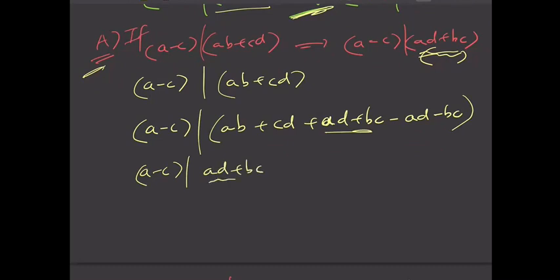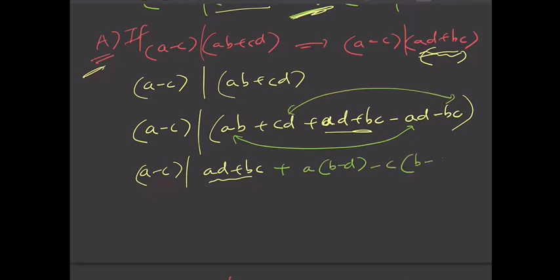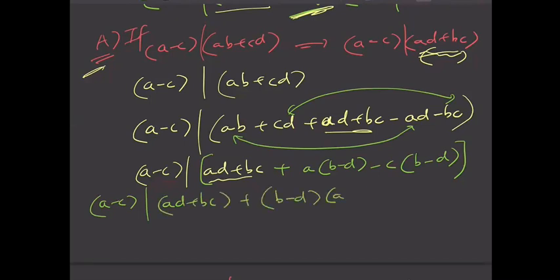because I need to prove that a minus c divides ad plus bc. So I'm leaving it as it is. And then if you take ab minus ad, you can take a as common, so it is b minus d. And in cd minus bc, you can take minus c as common and it is again b minus d, right? So I can say that a minus c divides ad plus bc plus b minus d times a minus c, right? This is what we have got.